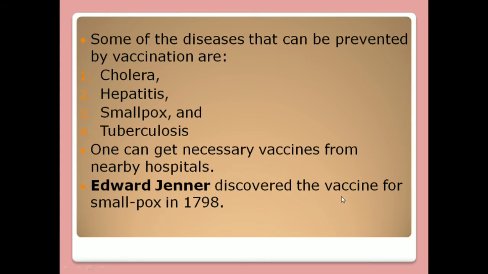Edward Jenner discovered the vaccine for smallpox in 1798. This is important. Remember this. Write in your notebook that Edward Jenner was the one who discovered the vaccine for smallpox in 1798.